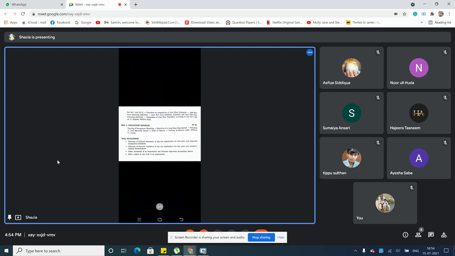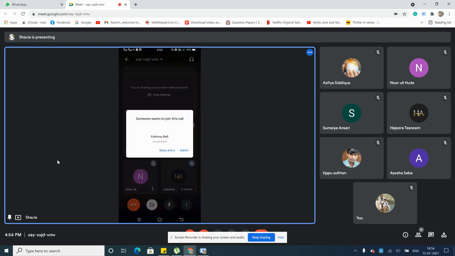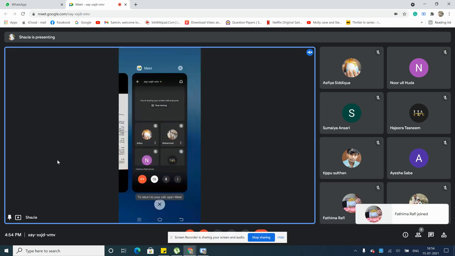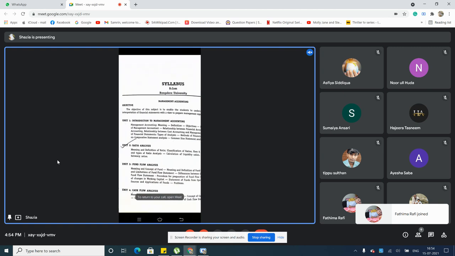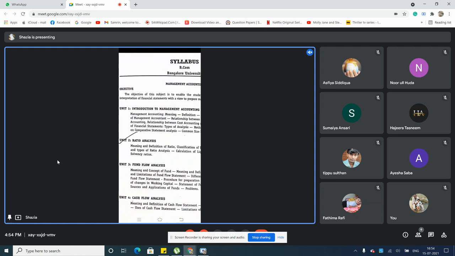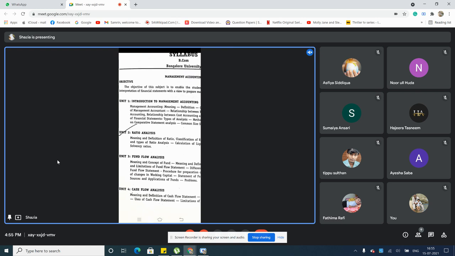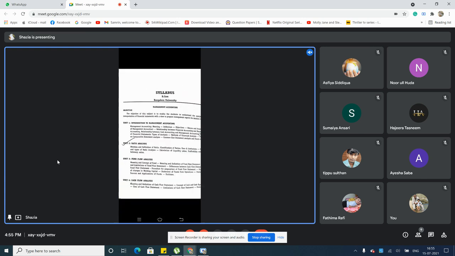Here, the first chapter I said I'm going to skip it because I'm not going to start it as of now, because it is the easy chapter. This ratio analysis has a lot of calculations, a lot of formulas. So that's the reason I'm going to start with the ratio analysis chapter as of now. Later on we'll see, because funds flow and cash flow I really wanted to do in offline classes, because a lot of calculations will be done under this. I hope if I get offline classes, I really want to do fund flow and cash flow.